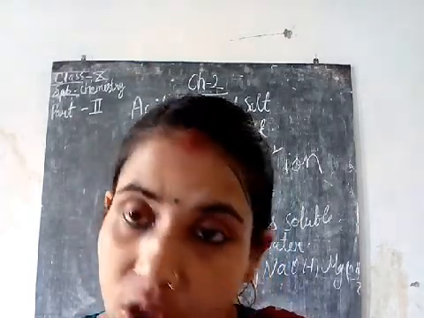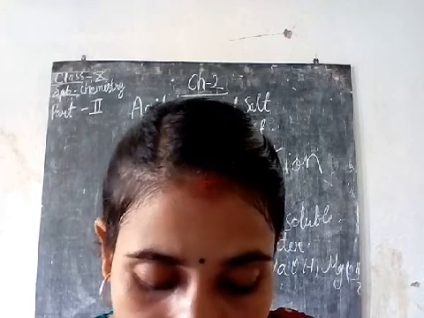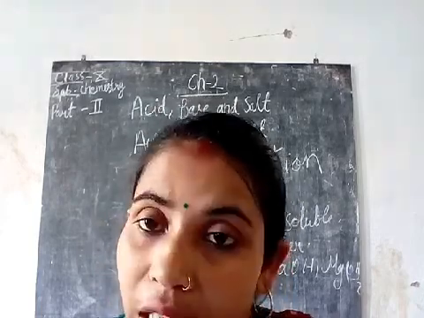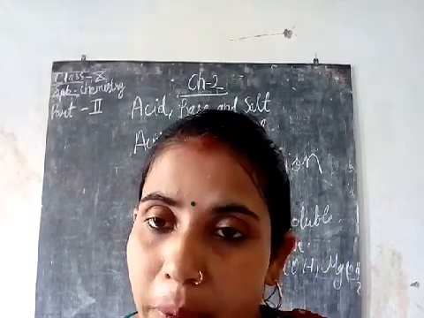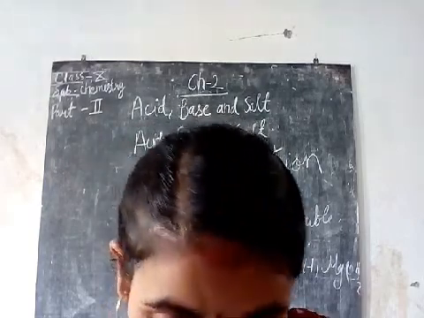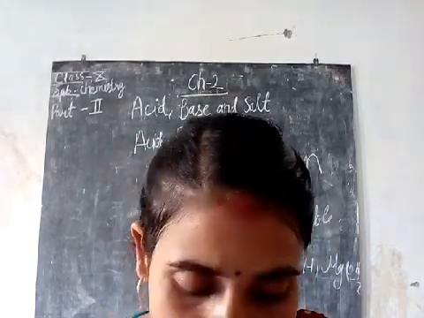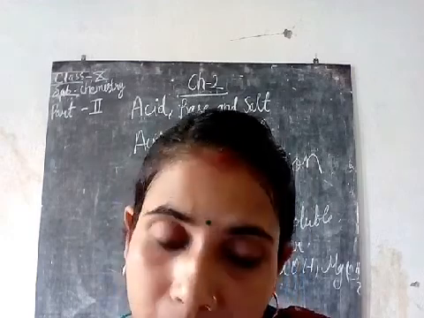Magnesium hydroxide is used as an antacid to neutralize excess acid in the stomach and cure indigestion. So, bases are used for indigestion purposes also. That is your medical use. Magnesium hydroxide, which is a base, is used as an antacid.